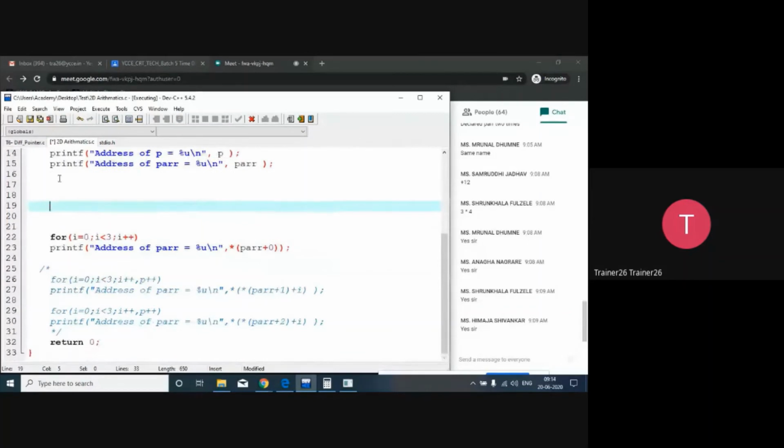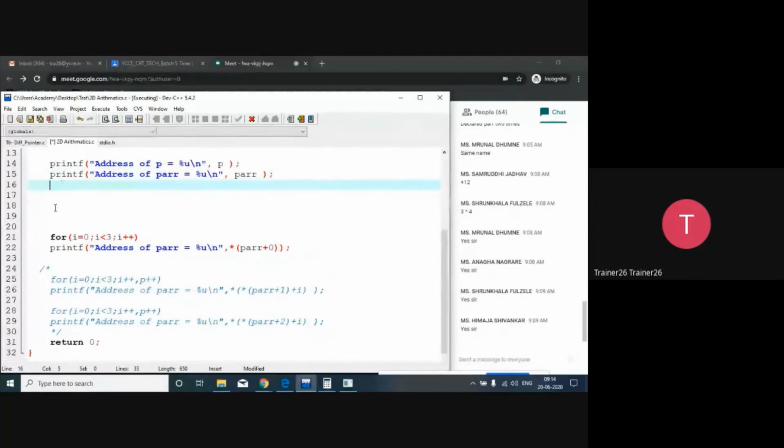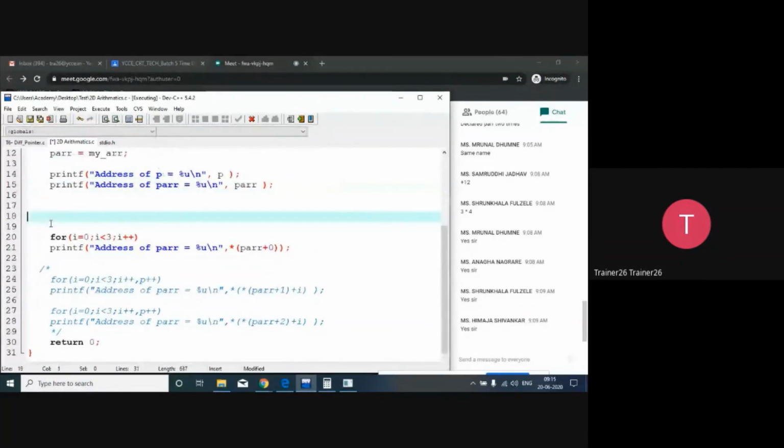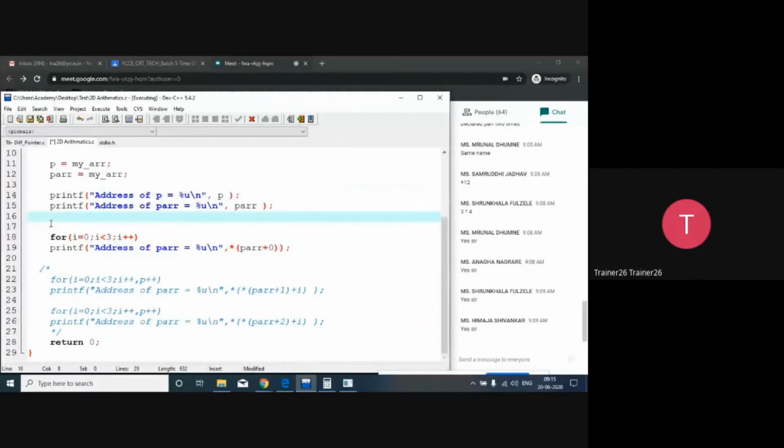What I'm going to do over here is that I want to print the base addresses of all three arrays with the pointer to array. So 0 to 3, I plus plus, and what I want is to print it. So in place of 0 I will put I here, I will save it. So what's going to happen? It will print the addresses of all the arrays.